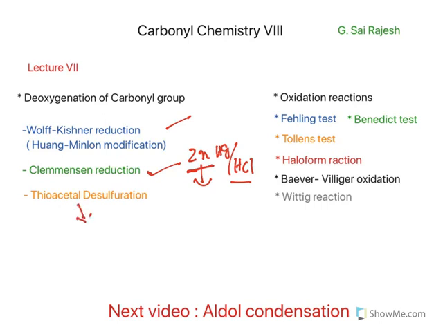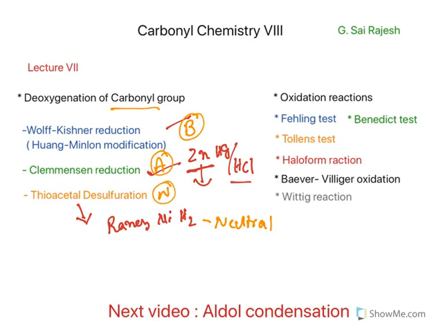Finally, thioacetal desulfurization is carried out in presence of Raney nickel and hydrogen. Now this one occurs in neutral media. So the complete reduction of carbonyls can be carried out in three media. One, basic media, Wolff-Kishner; acidic media, Clemmensen; neutral media, thioacetal desulfurization.